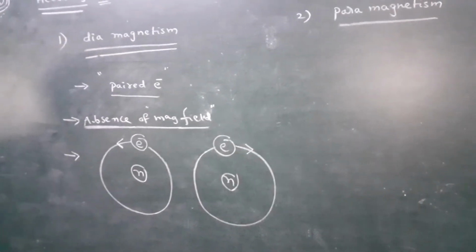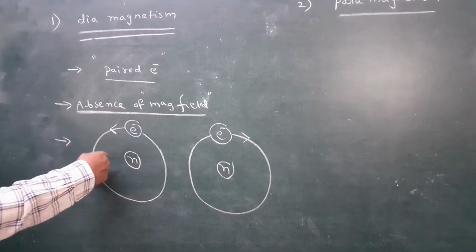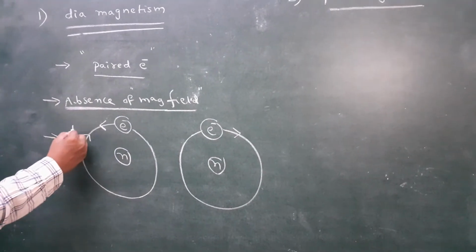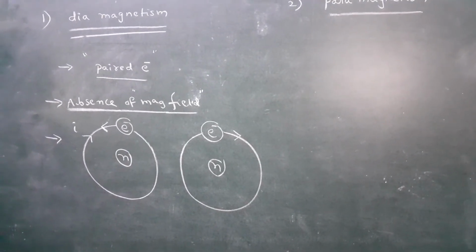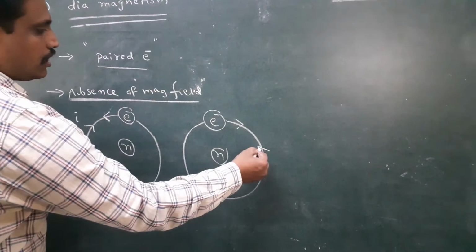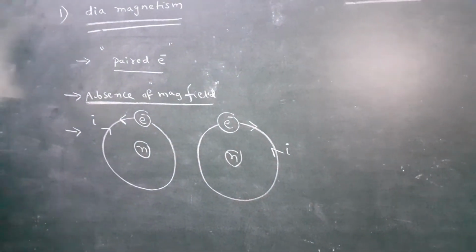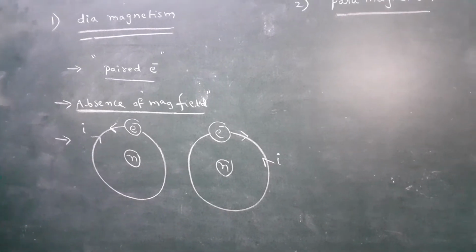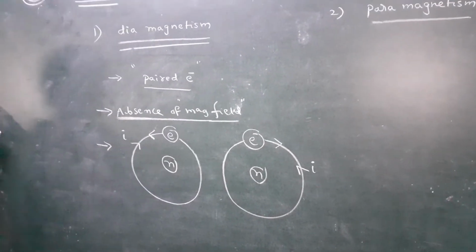Current direction and electron direction are opposite. Here the electron is in anti-clockwise direction, and current is in clockwise direction. Current is always opposite to the direction of motion of the electron. Current is always in the same direction as the proton.